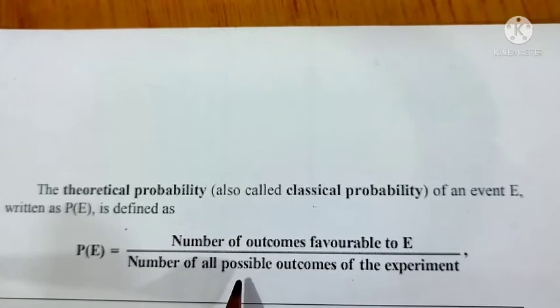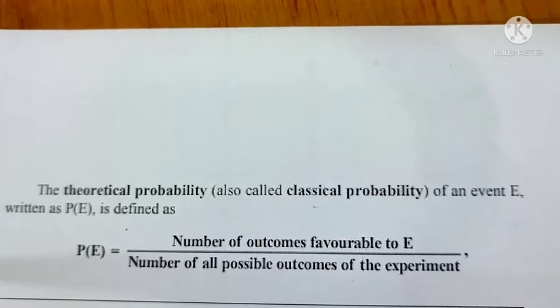So now we are going to use the theoretical approach. Theoretical approach means it is a random experiment and the outcomes should be equally likely. That is the condition to be satisfied. Even though there may be situations where equally likely chances are not given, we should assume that all the events are equally likely. Based on that only, we can define probability. In lower classes we have studied this same formula. Based on this we are going to do some sums today.